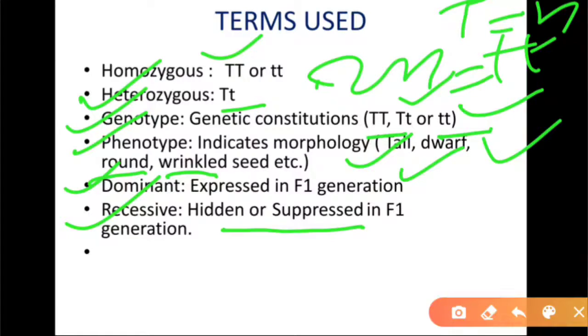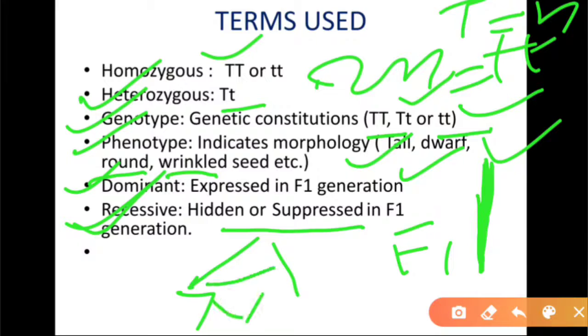Right? For example, suppose this is a line, and when we draw another line, the first line is hidden but I cannot remove it. That means the recessive character does not finish, it is only hidden in the F1 generation. Right? When we cross plants, the F1 generation is produced, in which the dominant character appears according to this term.